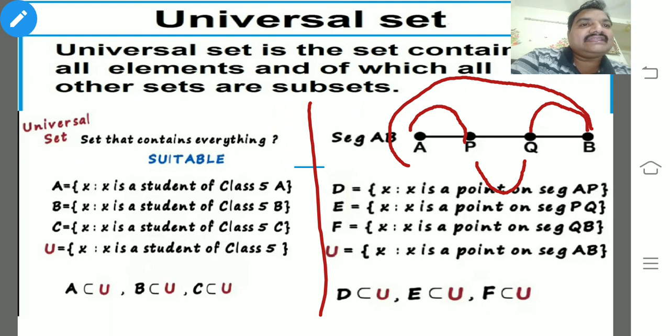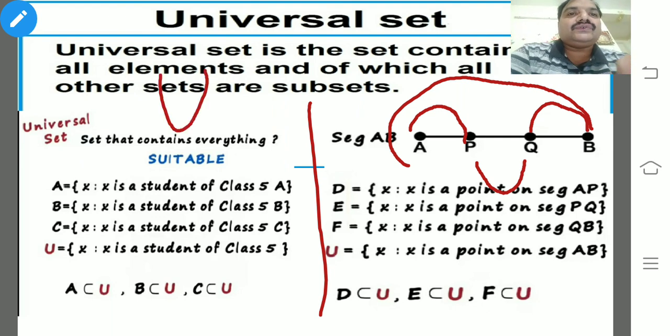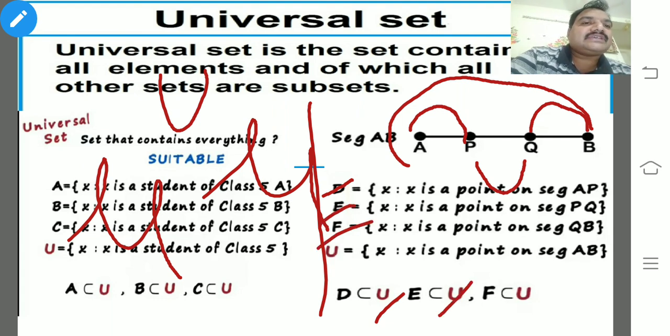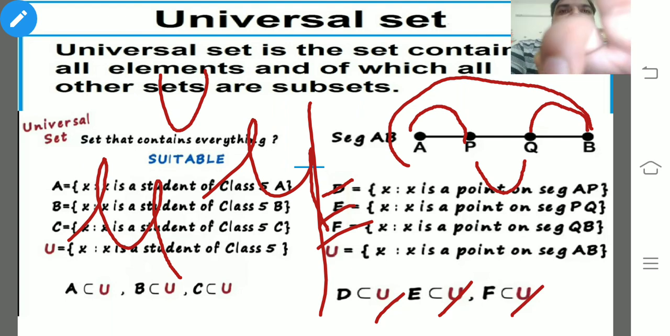In the example we have taken, the maximum distance is nothing but the whole thing. So the universal set can be represented as U or by this symbol. U is a set of X such that X is a point on segment AB. So how can you conclude? D is a smaller part, so D is a subset of U, E is a subset of U, and F is a subset of U. Okay, I hope you could understand this slide very clearly.